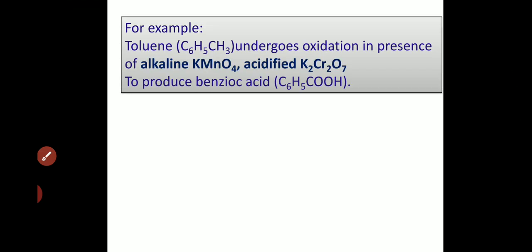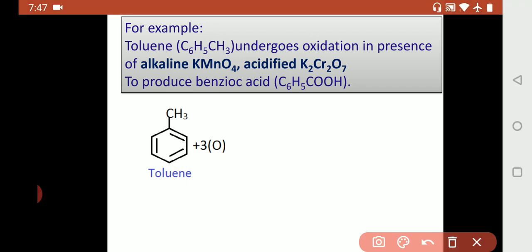For example, toluene, C6H5CH3, undergoes oxidation in presence of alkaline KMnO4 or acidified K2Cr2O7, any one can be taken, to produce benzoic acid. How? This is toluene. On the benzene ring CH3 is present. That is, in place of R in alkyl benzene, the methyl group is present. Then that is called toluene.